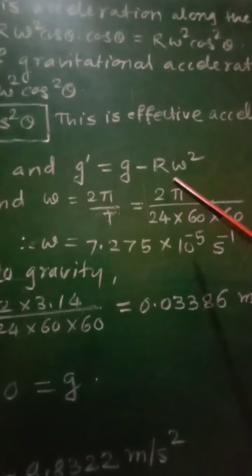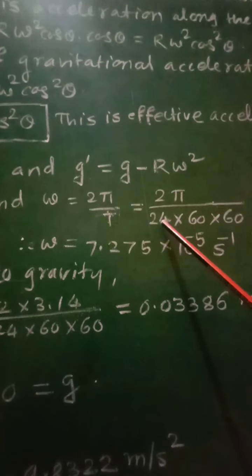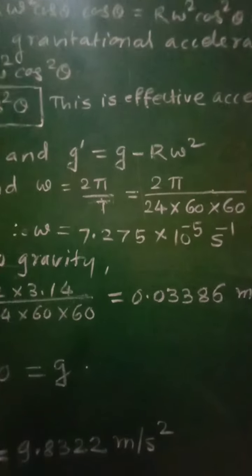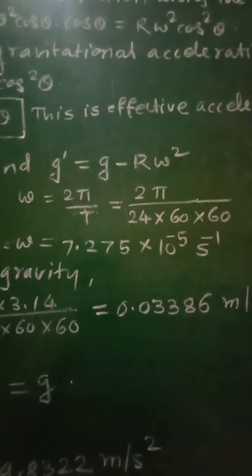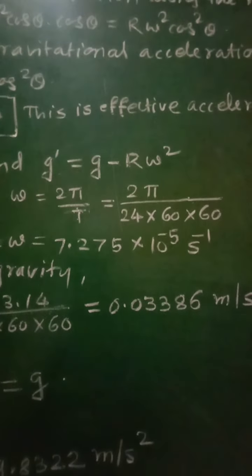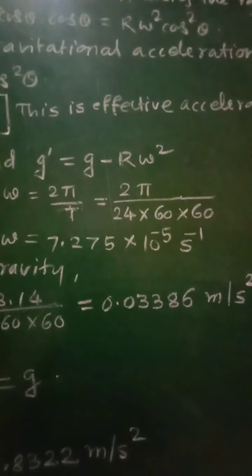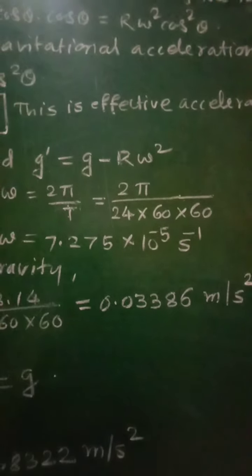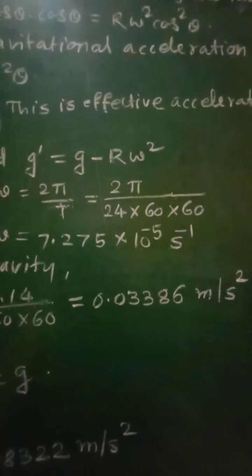So omega will be equal to 2 pi upon 24 into 60 into 60, because earth completes one rotation in 24 hours, that is in one day. Therefore t will be equal to 24 hours.